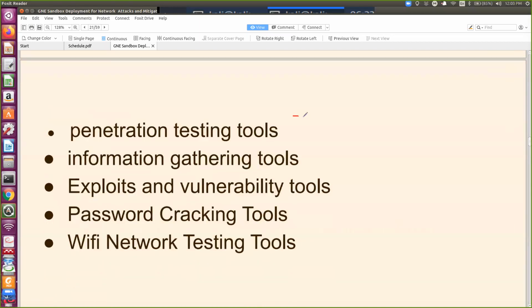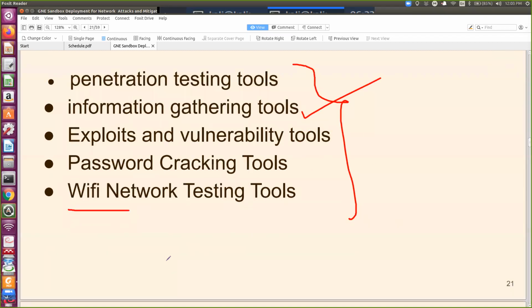Now we are going to perform these tools: penetration testing tools, information gathering. Already I have shown you Nmap, exploit and vulnerability tools, password cracking tools, Wi-Fi networking tools. Right now I'm not connected with the Wi-Fi, so I will not be able to demonstrate these tools, but I can tell you how to use these Wi-Fi network testing tools and password cracking tools.